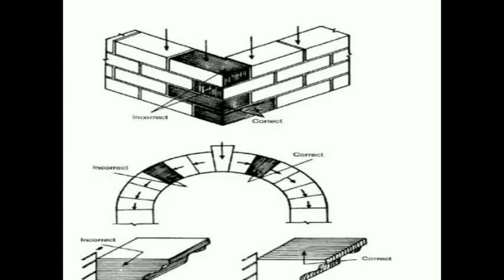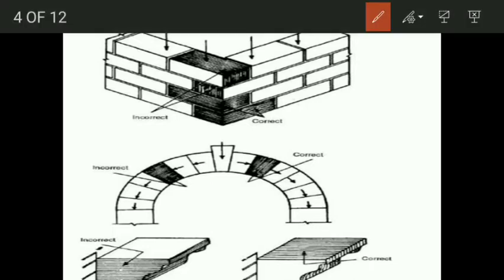Let's explain that through the figure. We know the natural bed means the stone gets split along that direction so easily. So if we apply load in that direction, they will split so easily. So we have to place the natural bed in such a way that the load acts perpendicular to it.